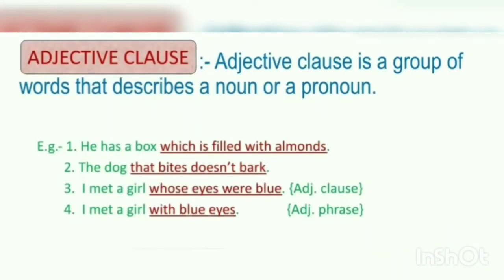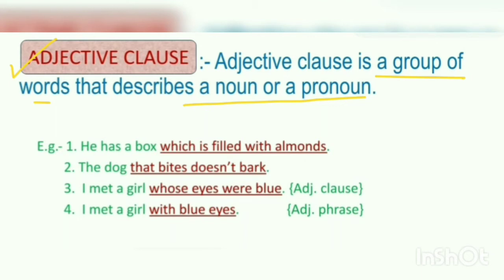Second type of subordinating clause is adjective clause. An adjective clause is a group of words that describes a noun or a pronoun. Remember one more point here, subordinating conjunction may also work as a subject somewhere. And you know about an adjective, it describes noun or pronoun, but an adjective is only a word and here we are talking about adjective clause.